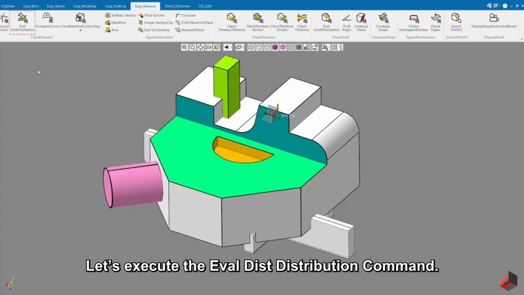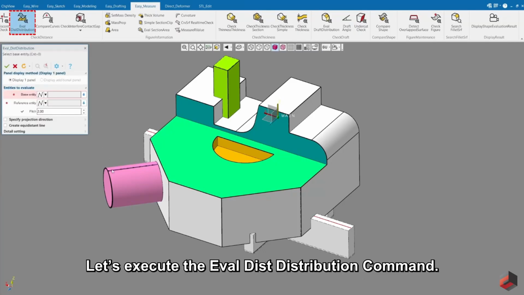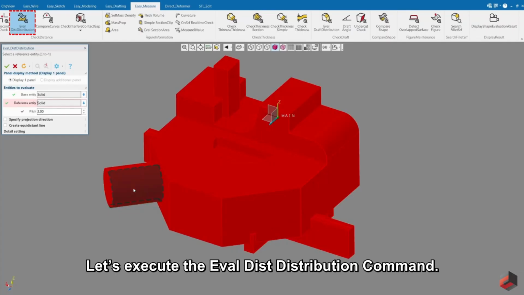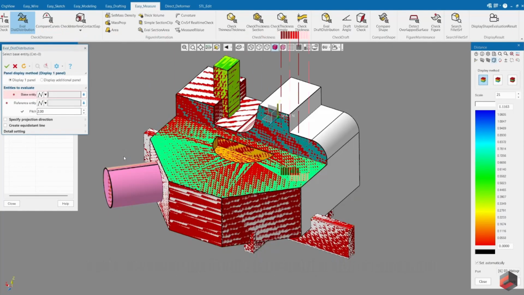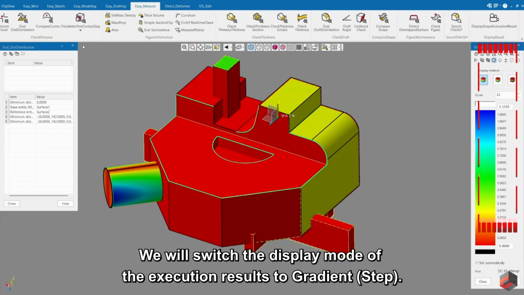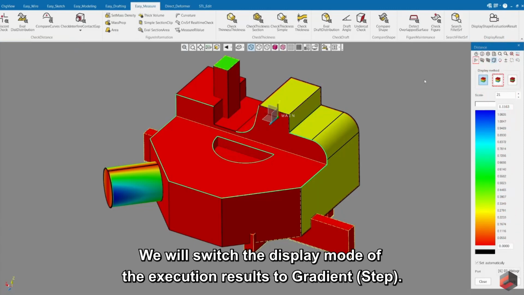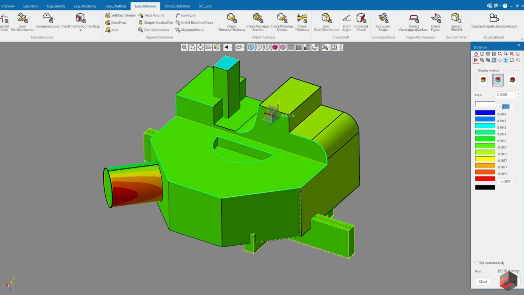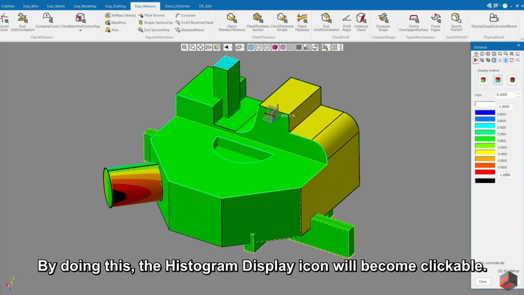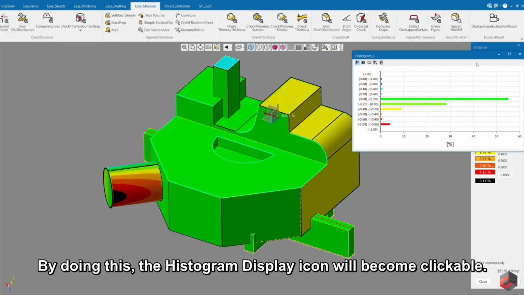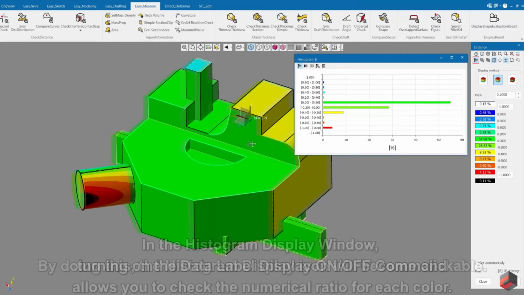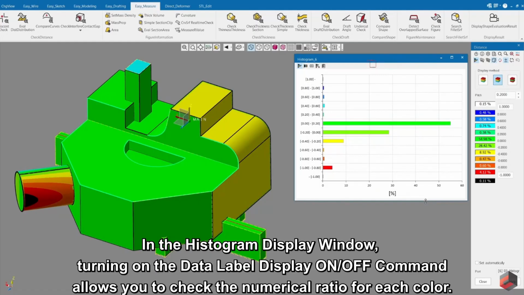Let's execute the eval_dist distribution command. We will switch the display mode of the execution results to gradient. By doing this, the histogram display icon will become clickable. In the histogram display window, turning on the data label display on/off command allows you to check the numerical ratio for each color.